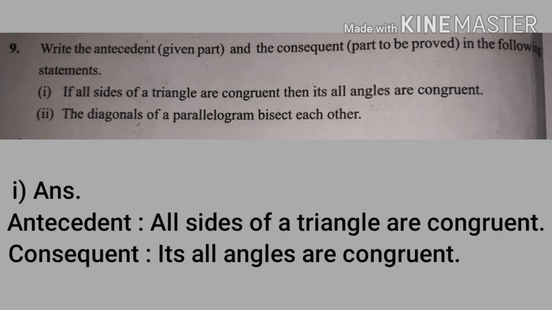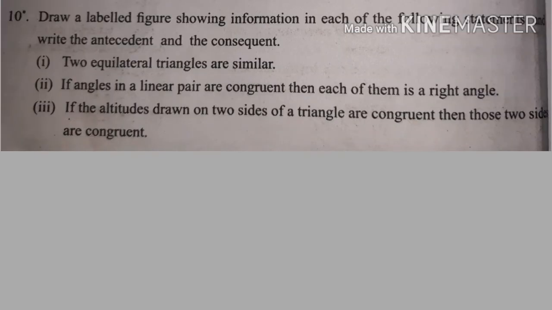In this statement, the antecedent is: all sides of the triangle are congruent, and the consequent is: all its angles are congruent. Second example, try to solve this example. Then example number 10,